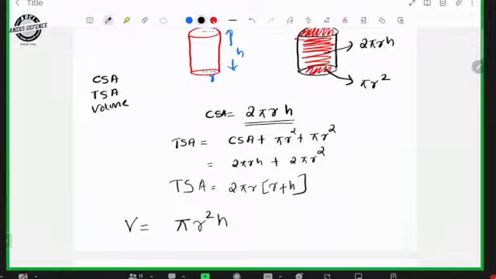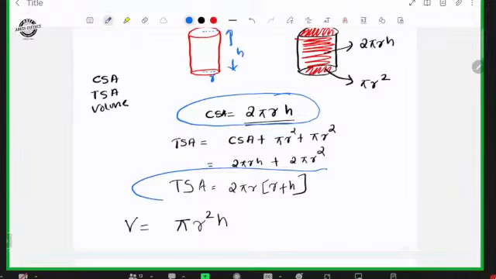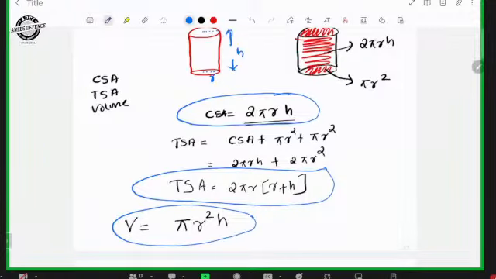So these are the important formulas. One is curved surface area, 2 pi RH. Total surface area is 2 pi R into (R plus H), and volume is equal to pi R square H. So these are the important formulas related to a cylinder.